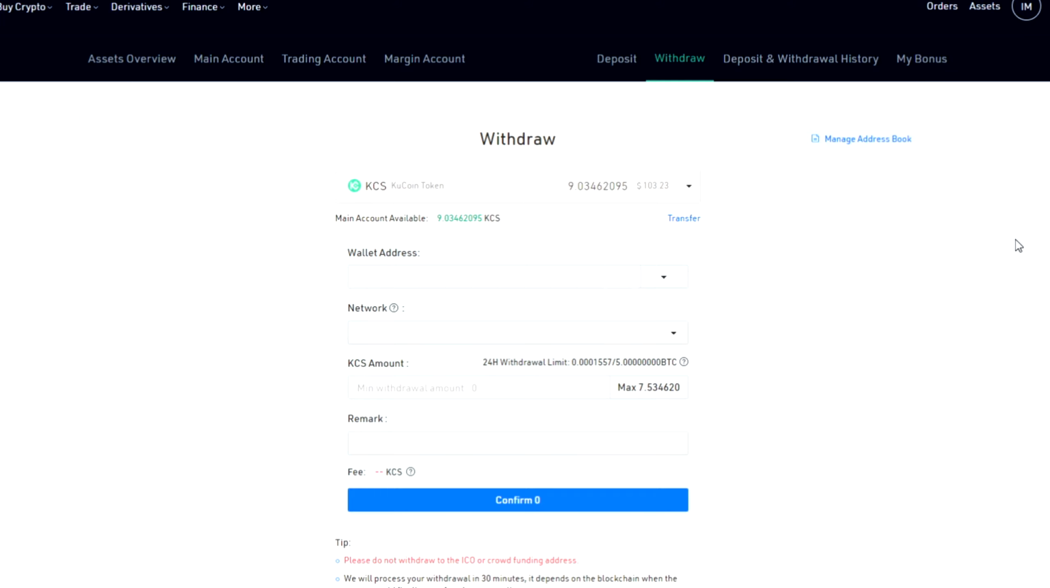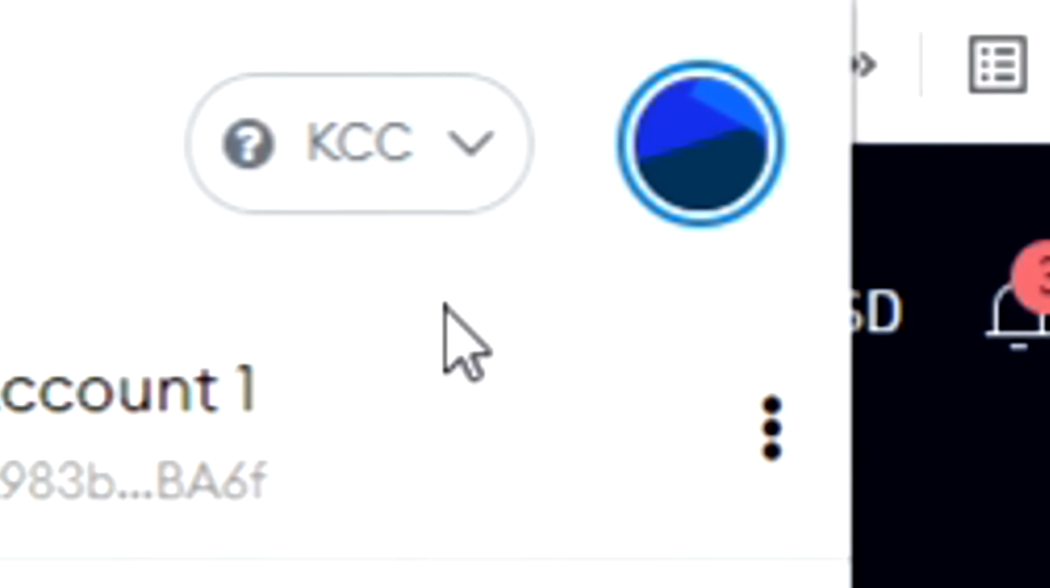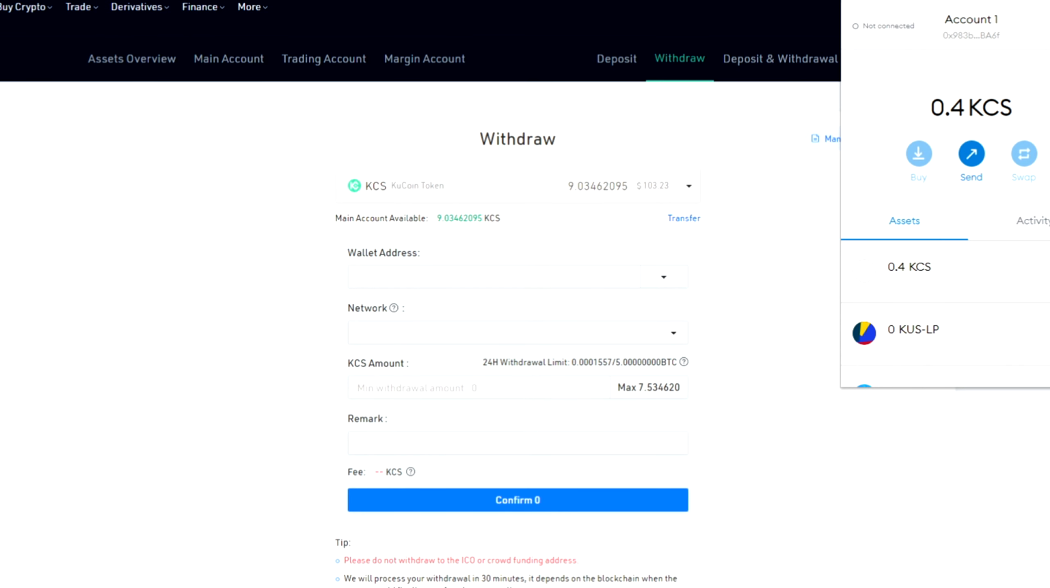So how can you do it? We need to have the KCC network in Metamask. This is KuCoin Community Chain. So how to add this network into your Metamask? Now I'm going to show you.